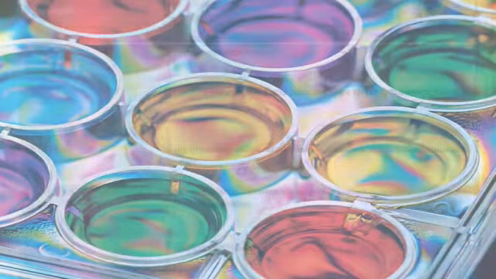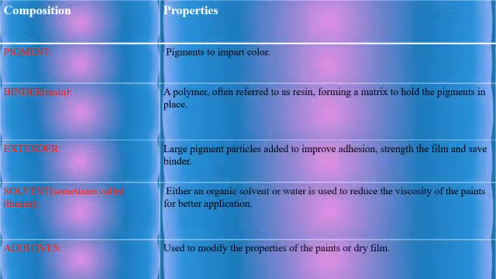Number one, pigment. Pigment gives color. Binder: a polymer often referred to as resin, forming a mixture to hold the pigment in place. Extender: a large pigment particle added to improve the strength of the film. Number four, solvent: an organic solvent or water is used to reduce the viscosity of paints for better application. Additives are used to modify the properties of the paints or dry films.